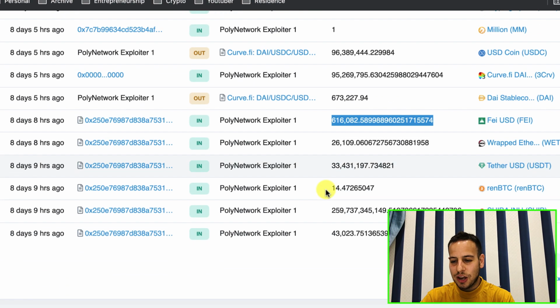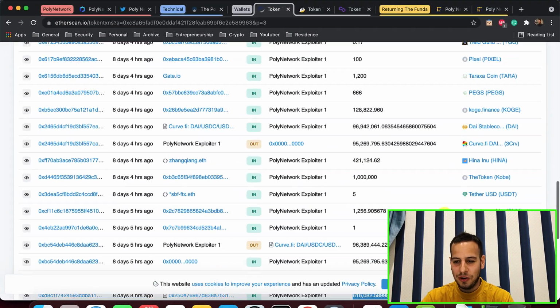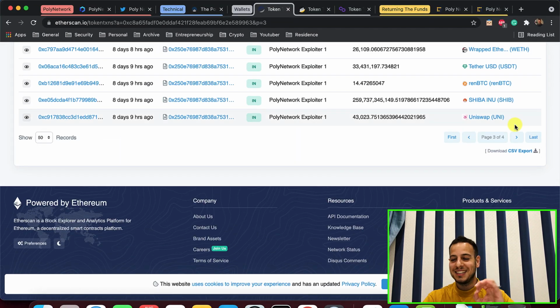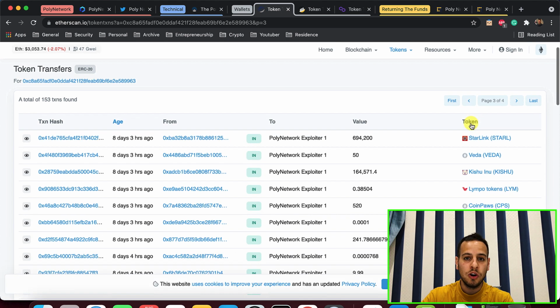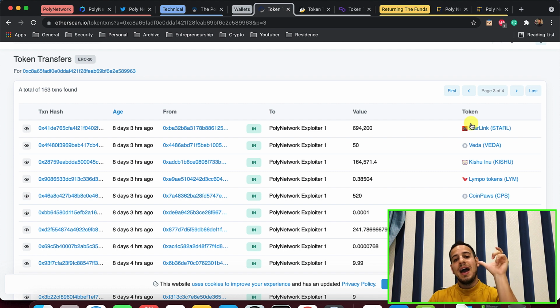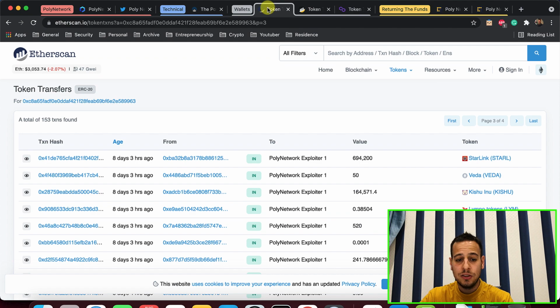So now the next cool thing that I want to show you, hiding inside the transactions, is actually the messages. I don't know if you're familiar with transactions and how they work. Basically, we can send a transaction and attach a message to it. So people communicated with the attacker through that transaction, which is super cool and super interesting. So now we are going back into the attacker's wallet on the Ethereum blockchain.